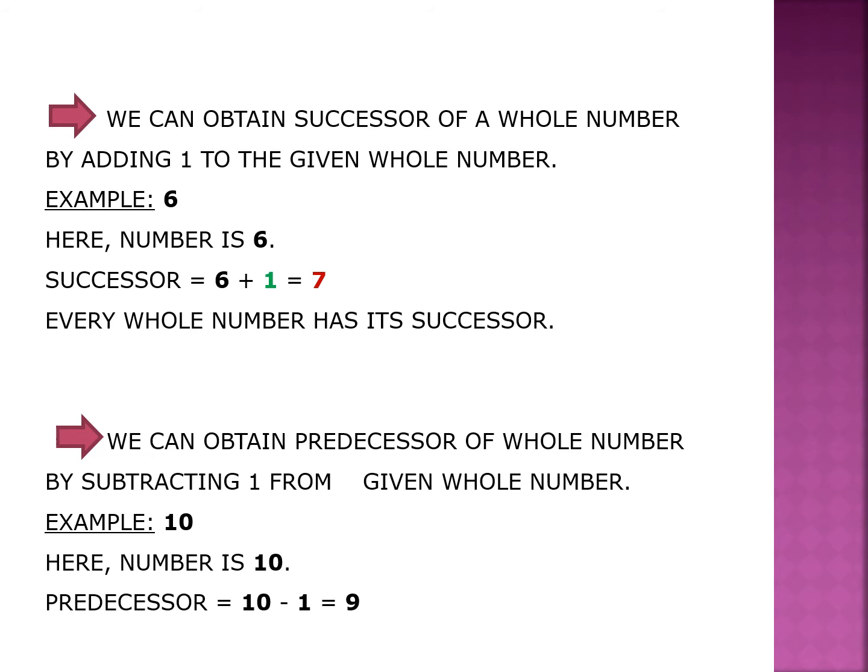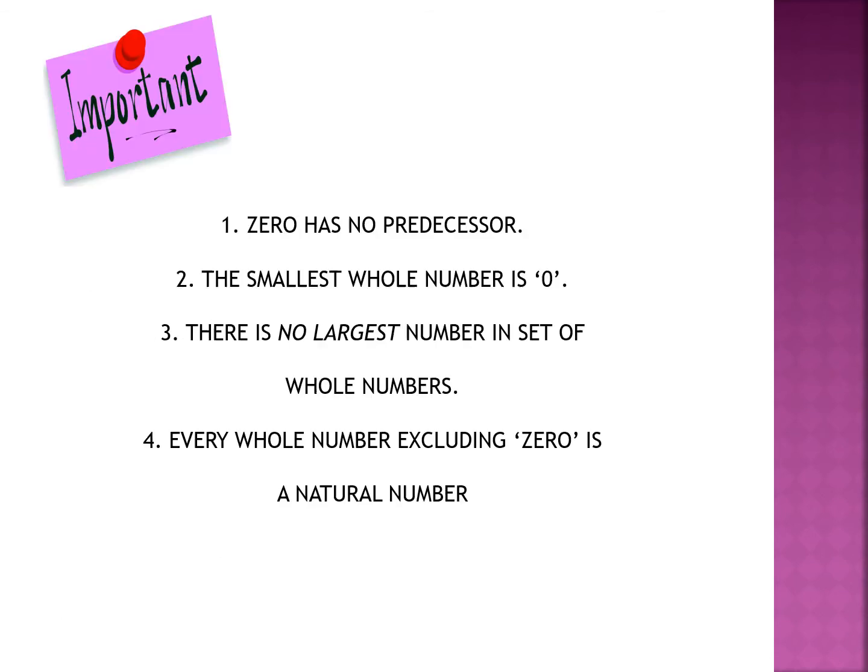We can obtain the predecessor of a whole number by subtracting 1 from the given whole number. For example, if the given number is 10, children, how would you obtain its predecessor? Yes, you can obtain it by subtracting 1. 10 minus 1 gives you 9. So 9 is the predecessor of number 10. 9 comes just before 10.